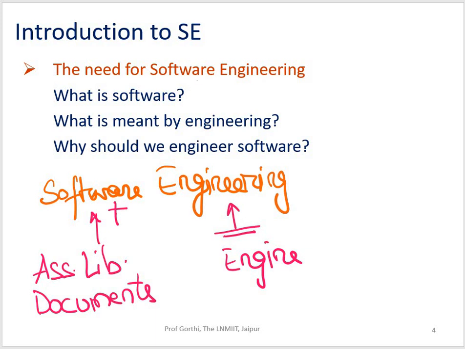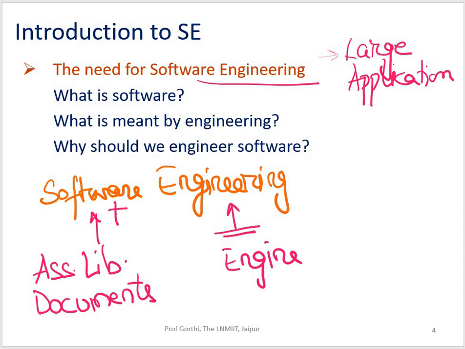The need basically is that we said we have a good number of programs and the associated documents. So the basic need is that now we need to manage large software applications, to be very specific. I need to be much more scalable as far as my software applications are concerned.